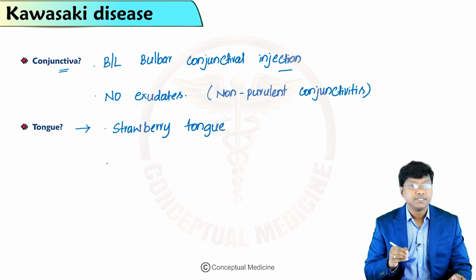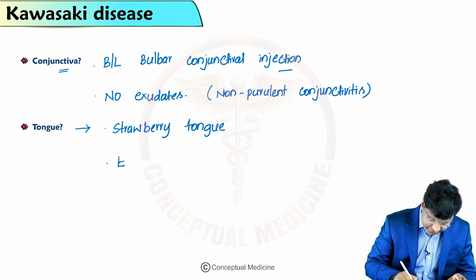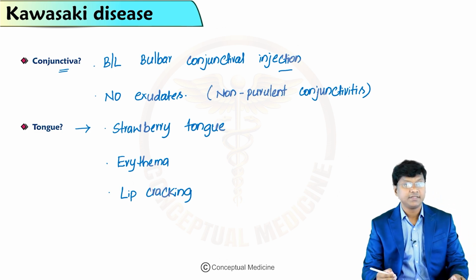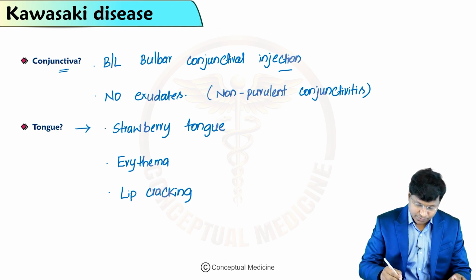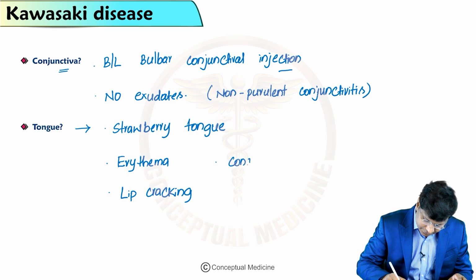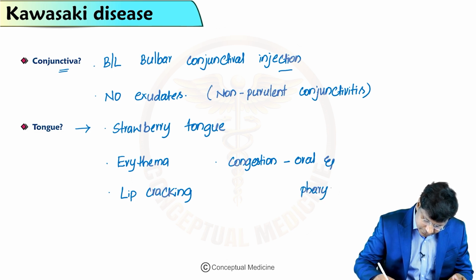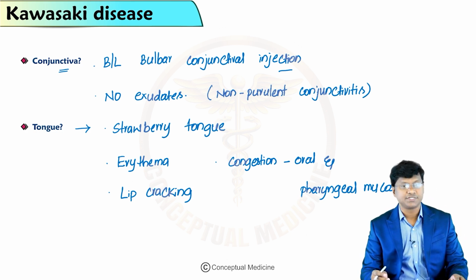If you observe the lips and oral cavity, there will be erythema, there will be lip cracking, and there will also be congestion of the oral and pharyngeal mucosa.